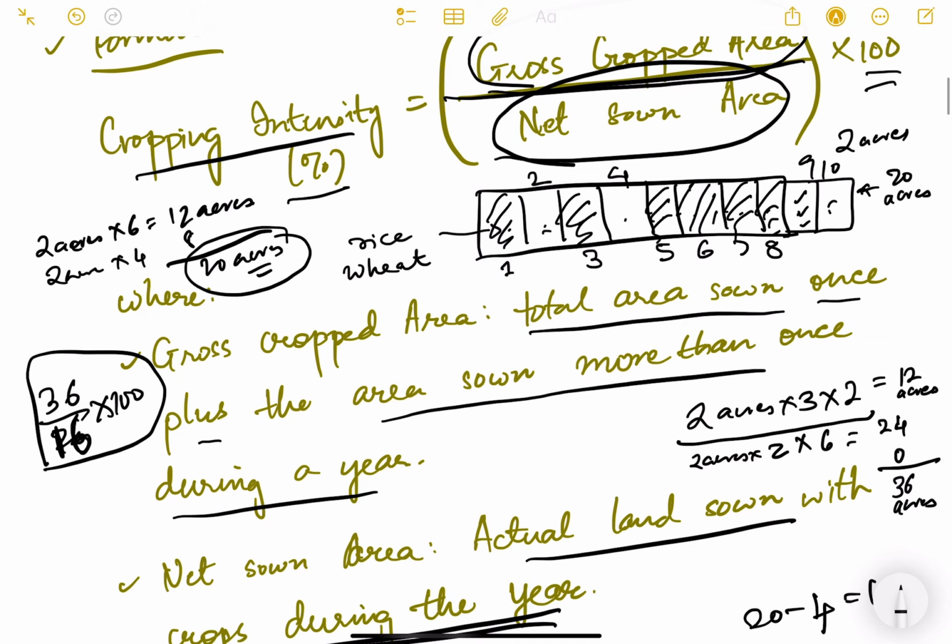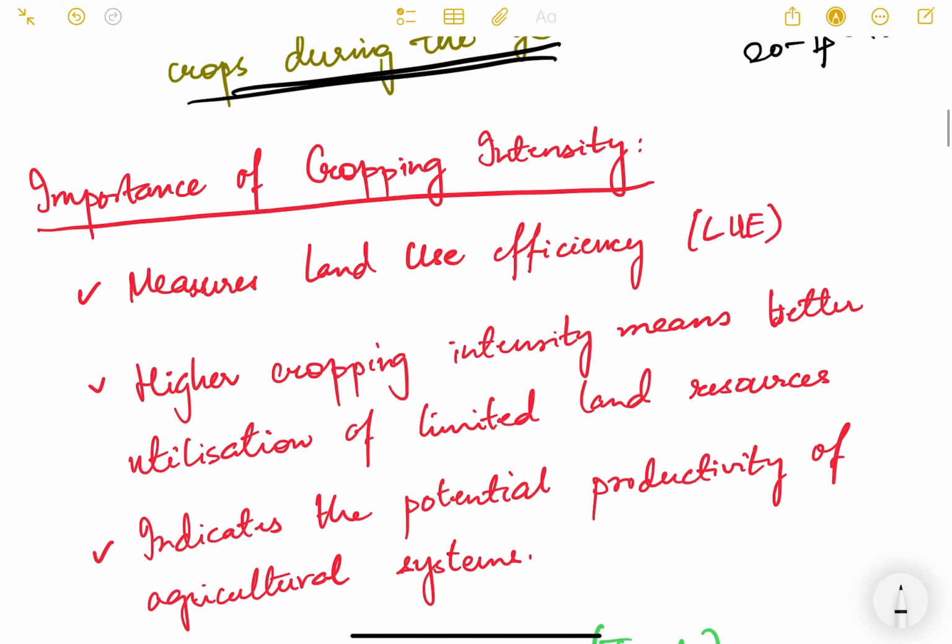If they had grown say one crop in a given year, it would be 20, right? And the gross cropped area will also increase by 4. So in that case it will become 40 divided by 20. So 200%. Okay? So please try to understand this concept.